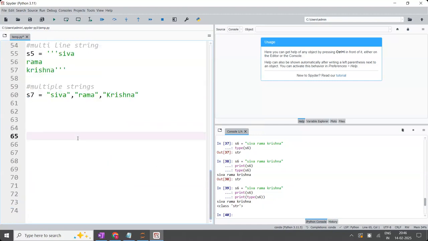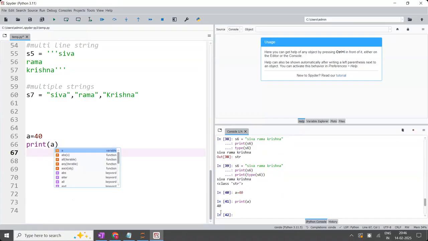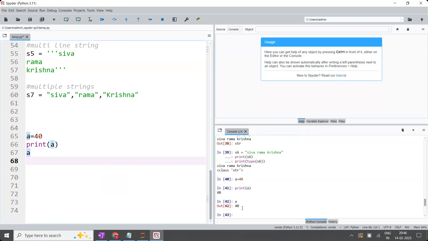Clearly observe. A is equal to 40. Right? A is equal to 40. Now, what is inside the A? I want to see what is inside the A. How to see that one? Print A is one option. Here directly you will get what is inside the A. Without printing, you can directly simply ask A. No need to even use the print also. Simply ask A, and if you execute also, it will give the 40.